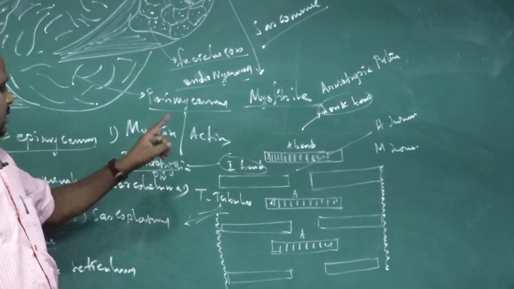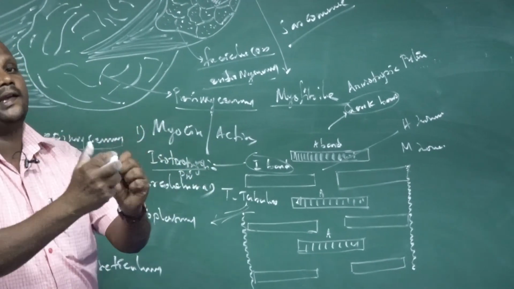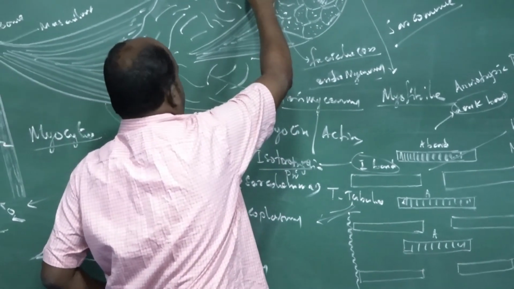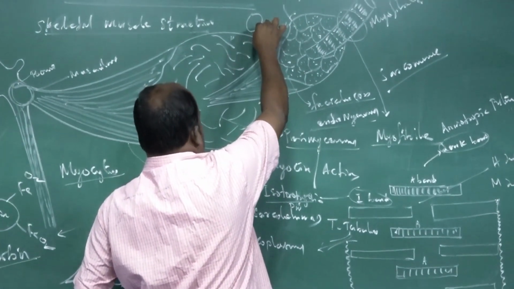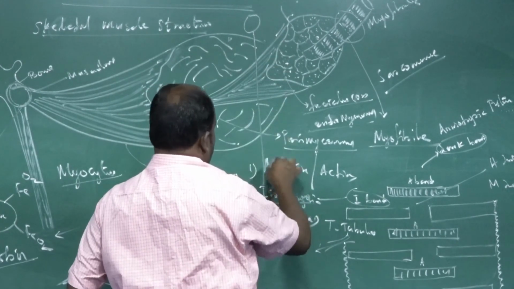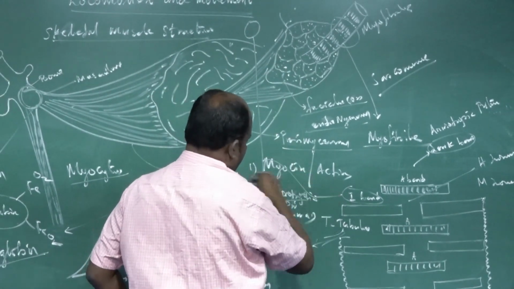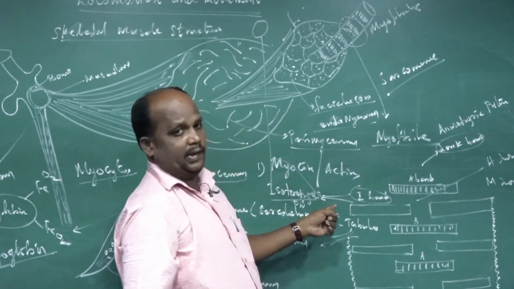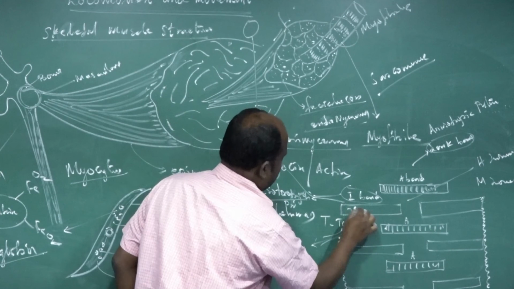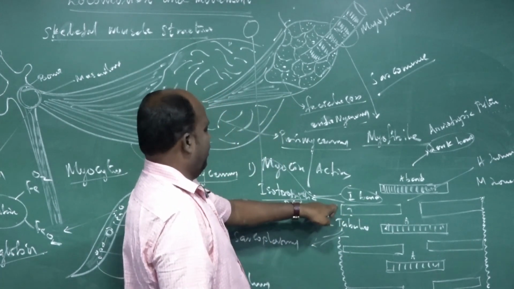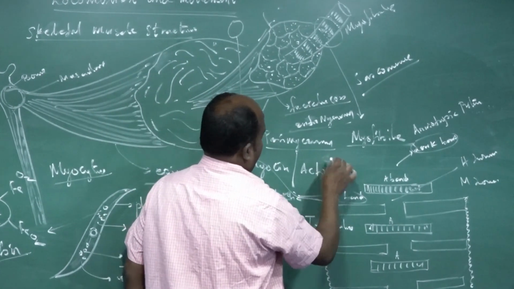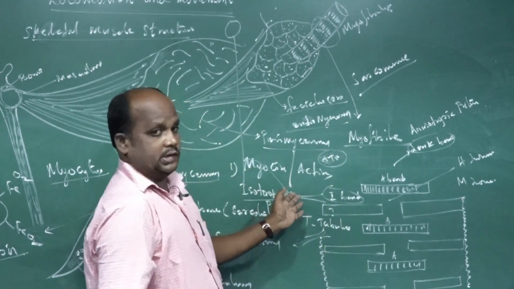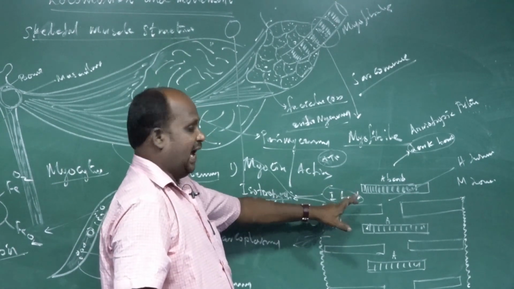Observe very clearly. Now, how do muscles contract and relax? From the brain, sensory nerves come to the spinal cord. From the spinal cord, branching nerves are derived. The branching nerves innervate the body muscle fibers, that is the I band. Above the I band, ATP is deposited. ATP means adenosine triphosphate, the energy molecule. They are deposited in the I bands.